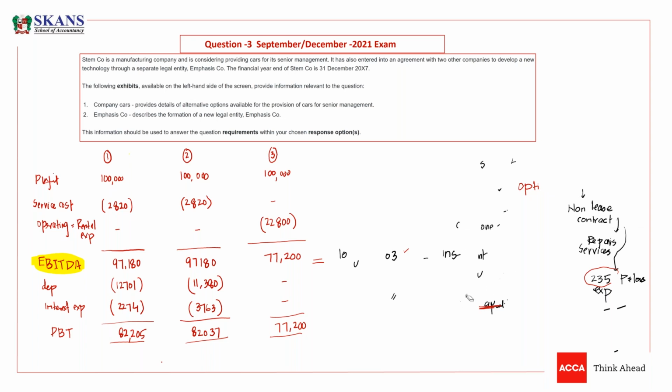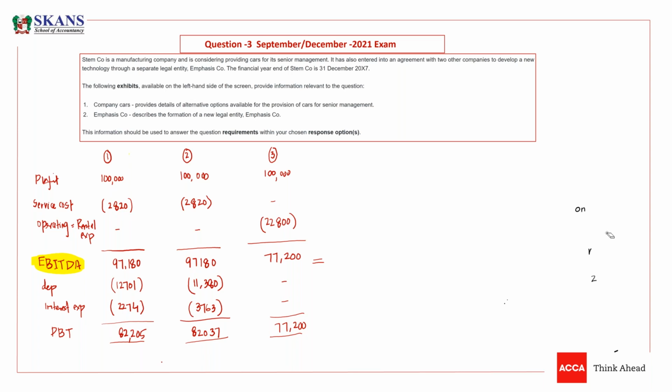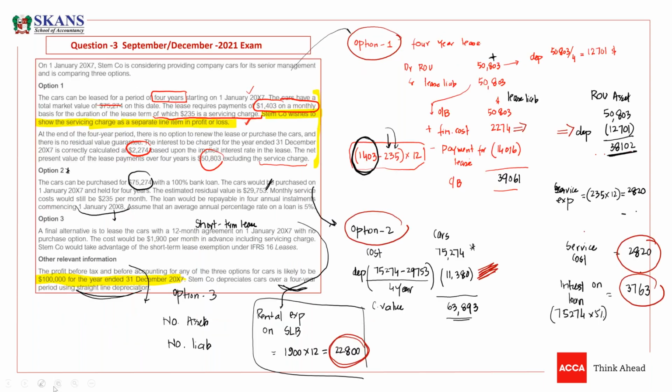So listen carefully, guys. We have already prepared the balance sheets. You just need to pick the values right now.